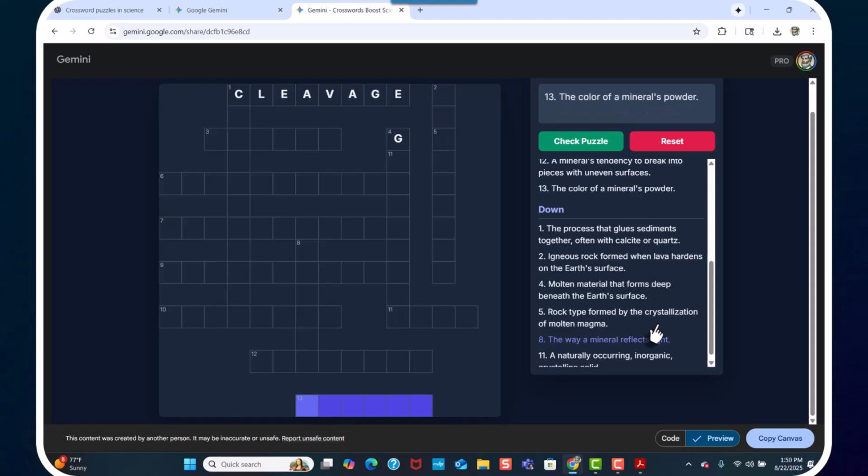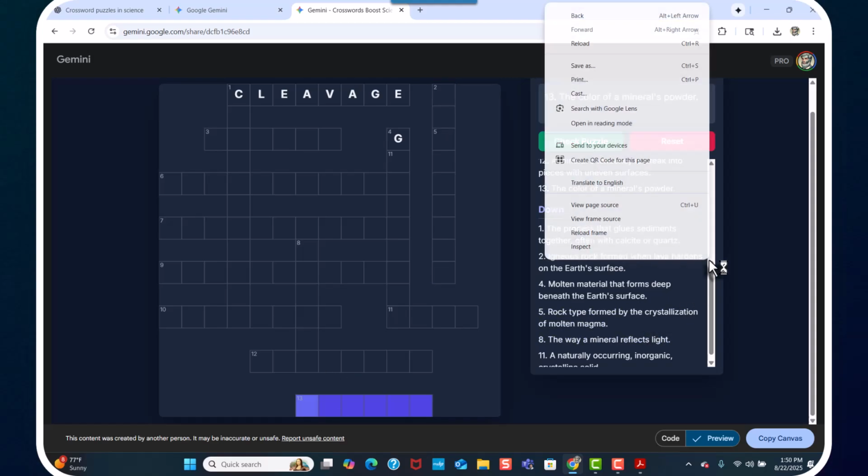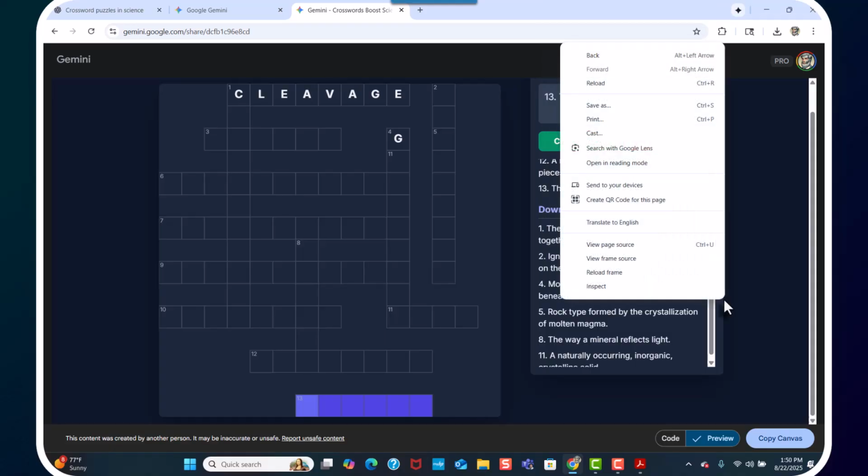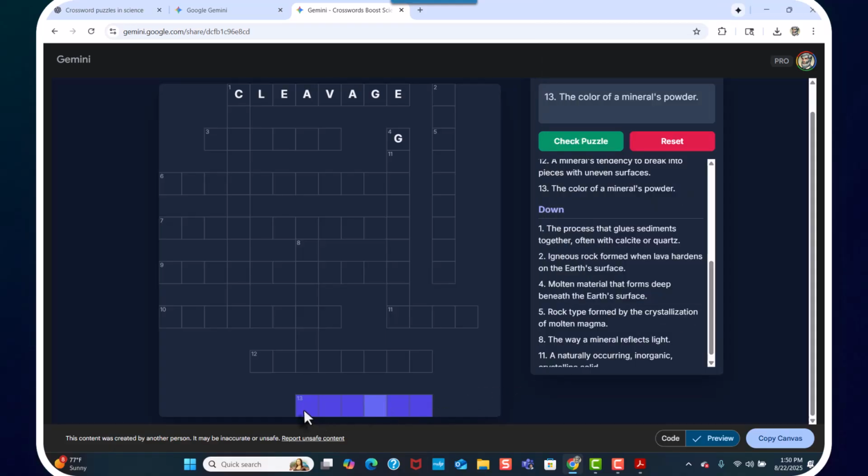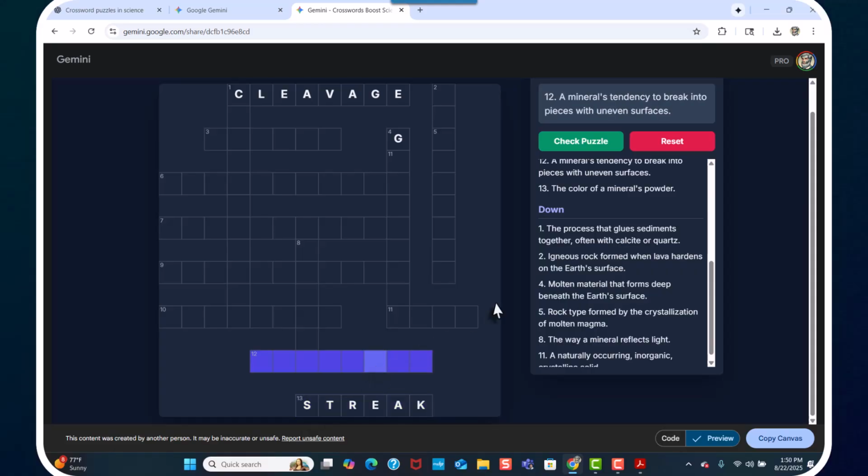What is 13 across? Let's see what 13 across is. The color of a mineral's powder is streak. No, what happened there? STREAK. Streak. All right, so that's a streak test. All right, so I would refine this. I mean, this is cool the way it is, but I would refine this so that it was a better crossword puzzle. But I think for all practical purposes, I could put this on the internet right now and have people complete it.